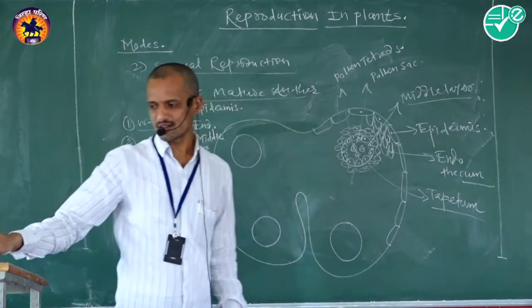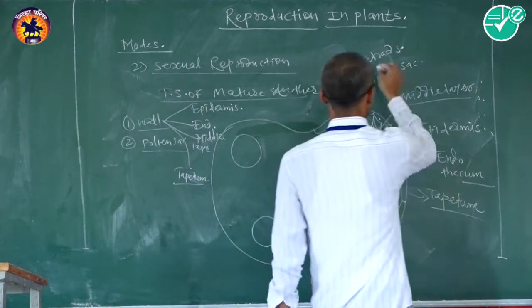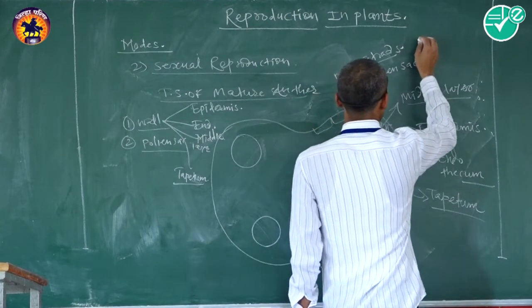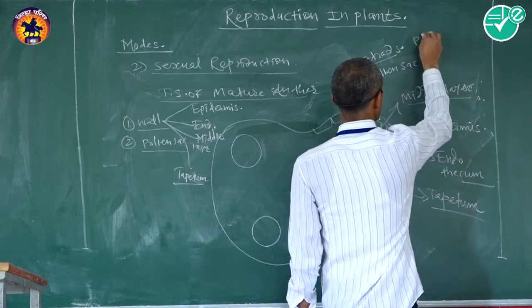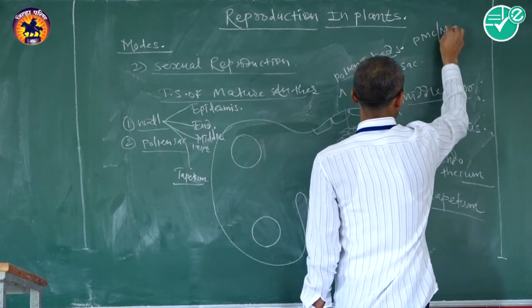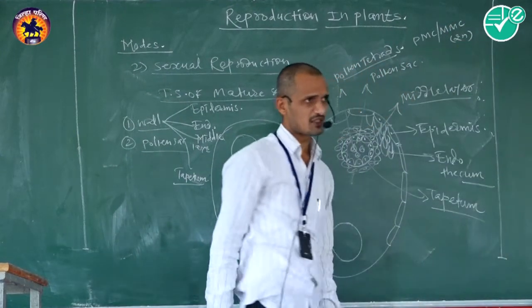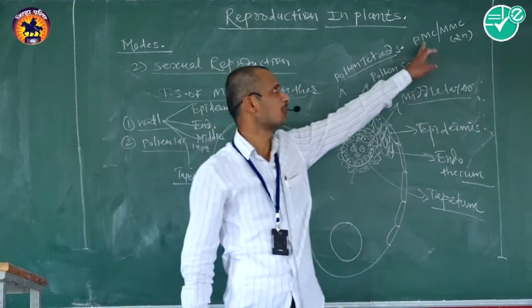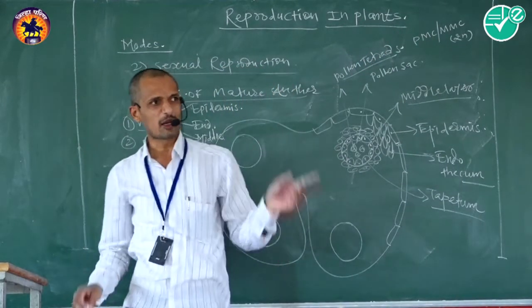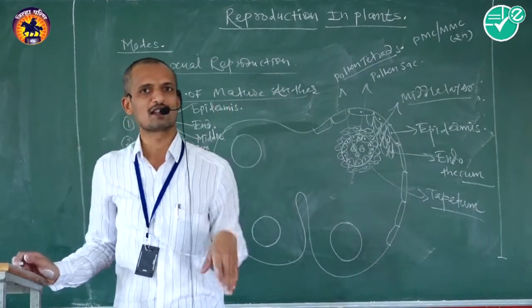These pollen tetrads contain diploid PMC or MMC. PMC means pollen mother cell, and MMC means microspore mother cell.